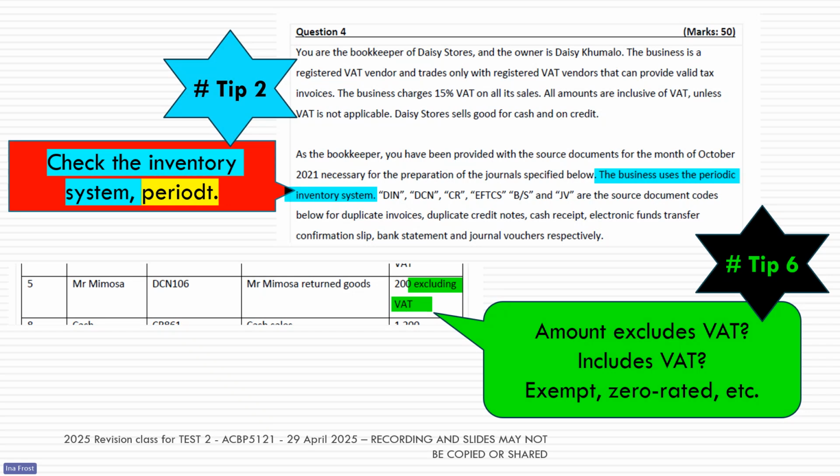the exam venue. Are you making sure you're sticking to your time? Do you know the inventory system? Do you know, is it a gross margin? Is it a markup? And then when it comes to the individual transaction, do you know, does the amount include, exclude, VAT, etc.?